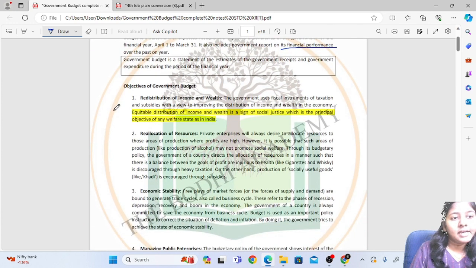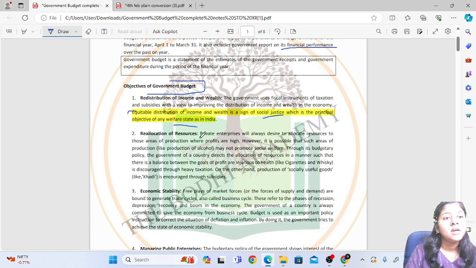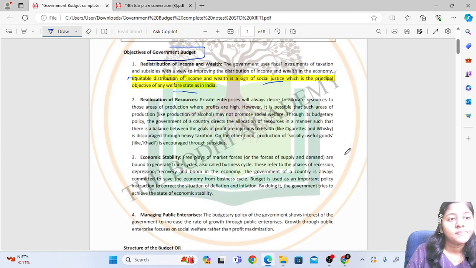Then the objectives of government budget are very important. The first is redistribution of income and wealth. Here the government focuses on equitable distribution, because it is a sign of social justice, which is the principal objective of any welfare state, as in India. Then the next is reallocation of resources.